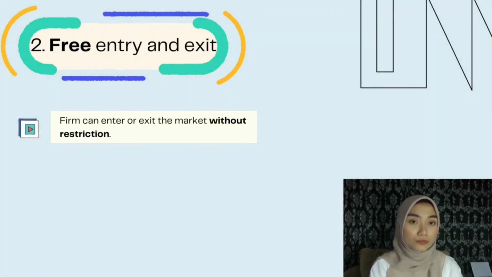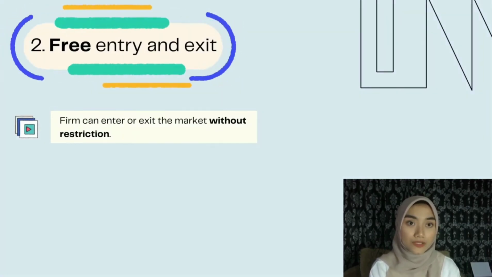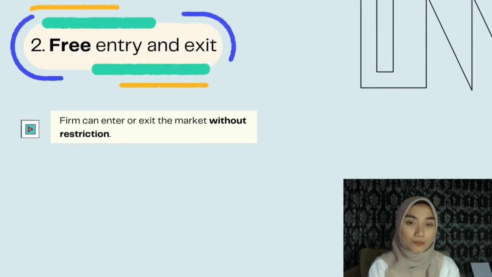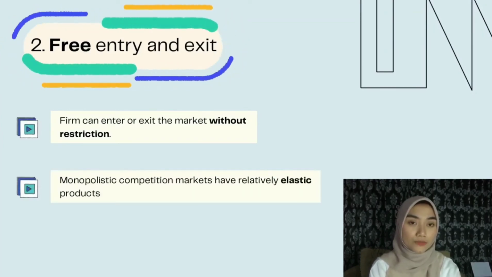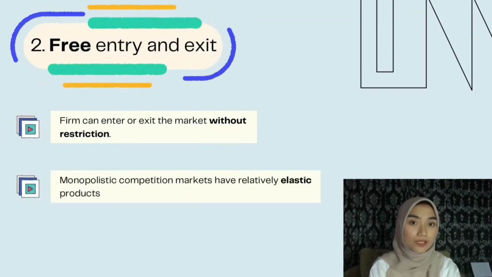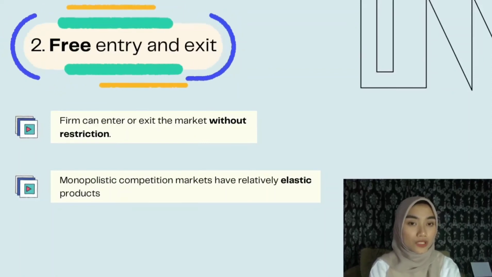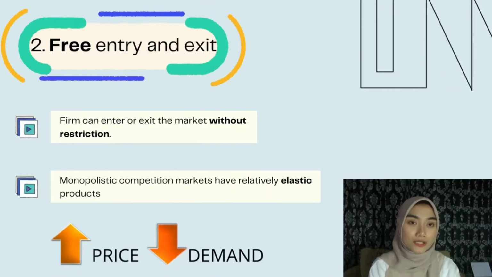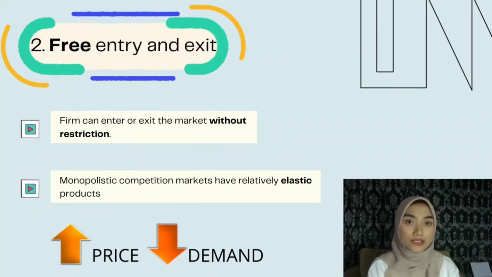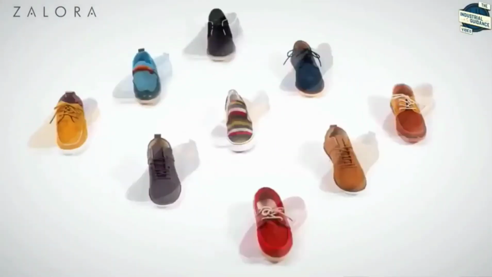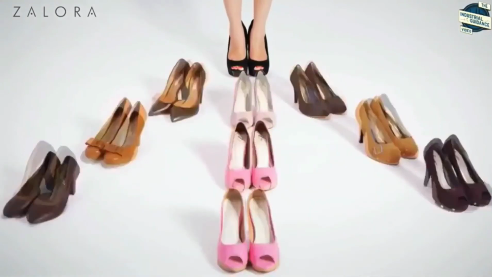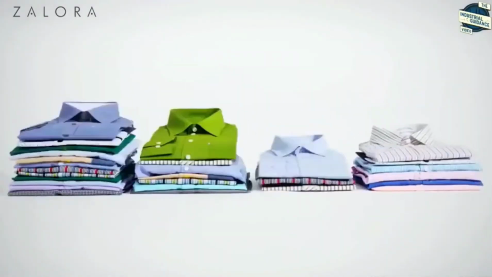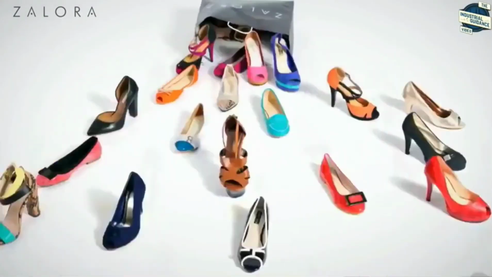Thus, the number of firms in the market adjusts until economic profit is driven to zero, and this is why participants in a monopolistic competition market have relatively elastic products. If Zalora were to increase prices, demand would decrease. Since there are many alternatives in the market, buyers will switch to one of these alternatives if the prices are not to their liking or affordability.